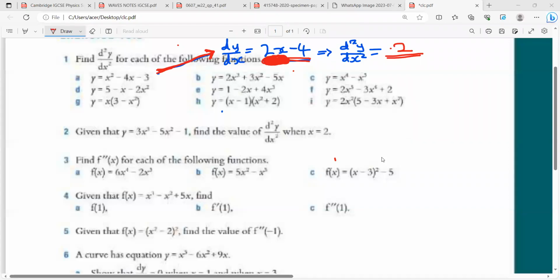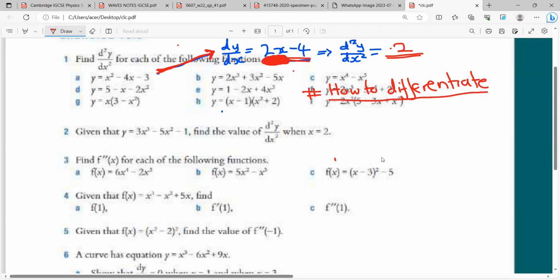Okay, a quick summary of what we've covered so far in differentiation. The first thing you need to know is how to differentiate. And for you to know how to differentiate, we have that rule.